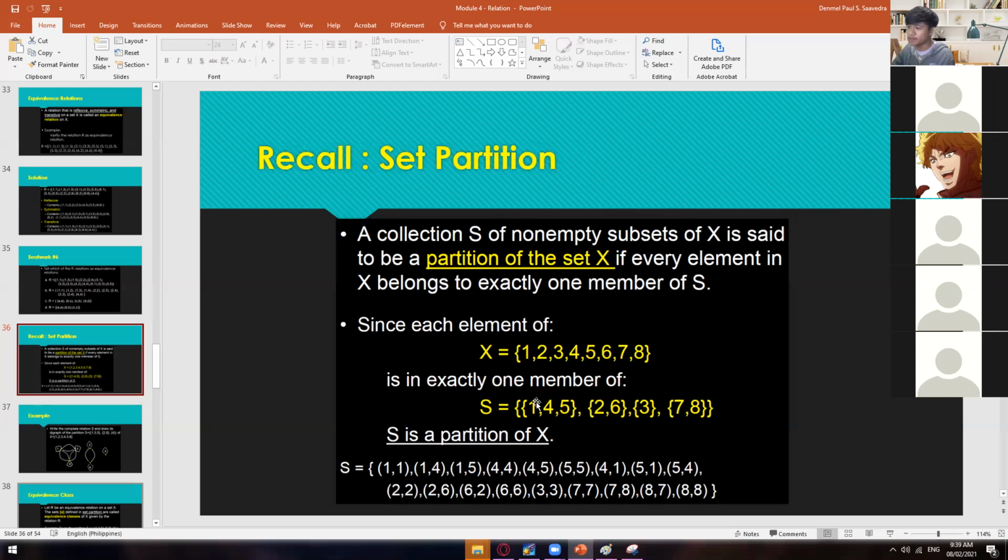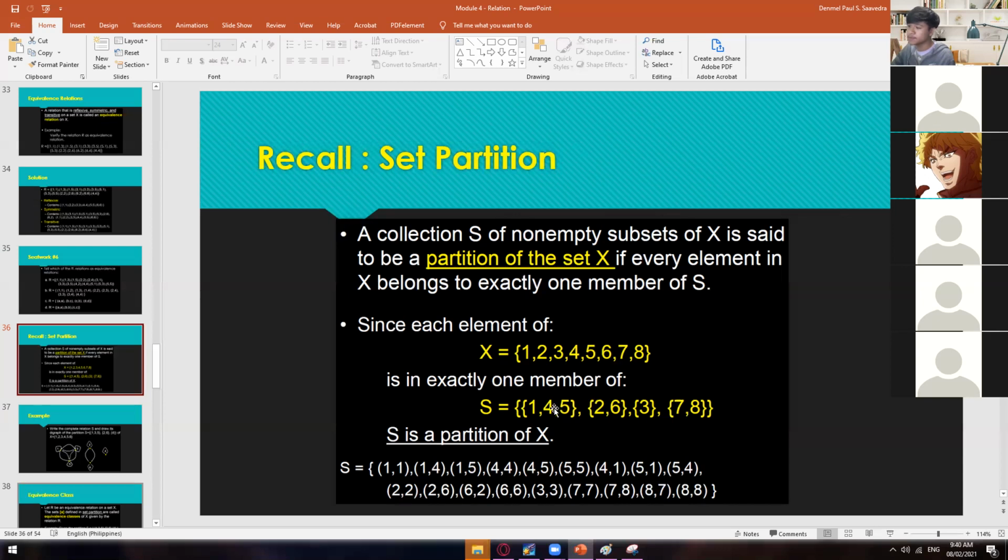So we have 1, 1, we have 1, 4, we have 1, 5, we have 4, 4, and then we have 4, 5, and then we have 5, 5, and we have 4, 1, sorry. It's just that they are shuffled. So we have 4, 1, and then we also have 5, 1, which is this one. Then we have 5, 4, and then 5, 5, of course. So as you can see, this one is the Cartesian product of itself.